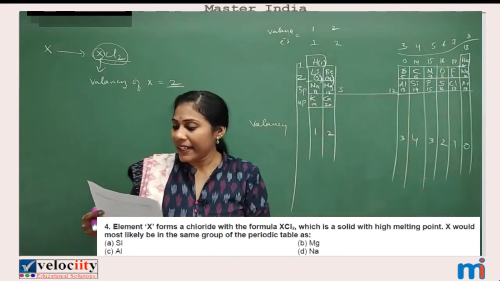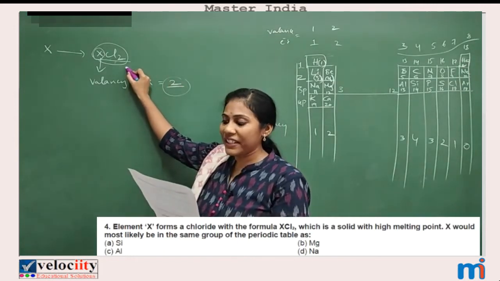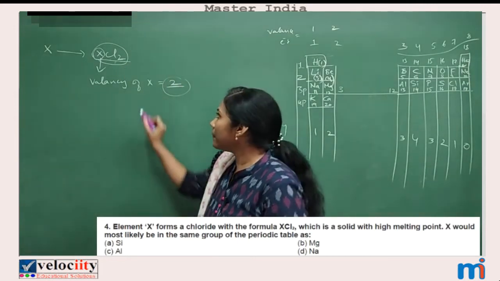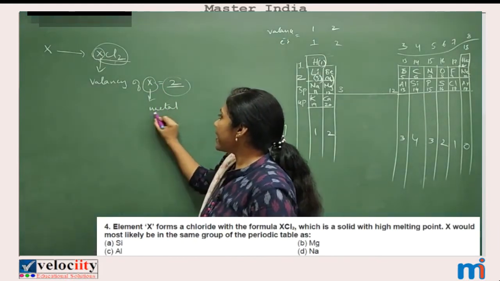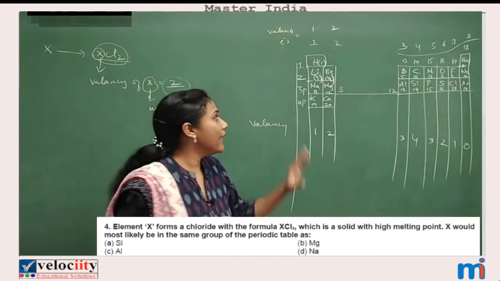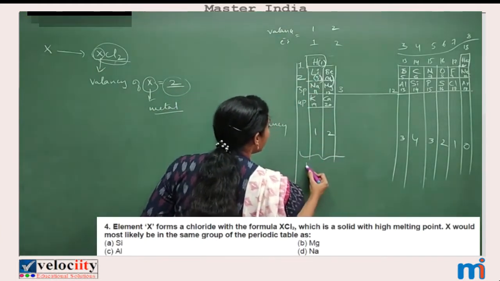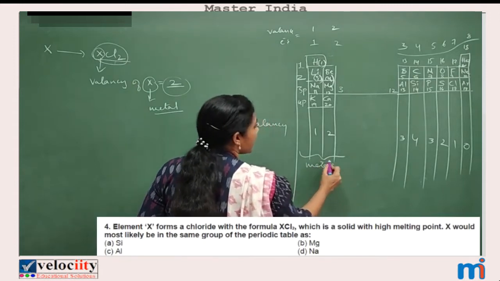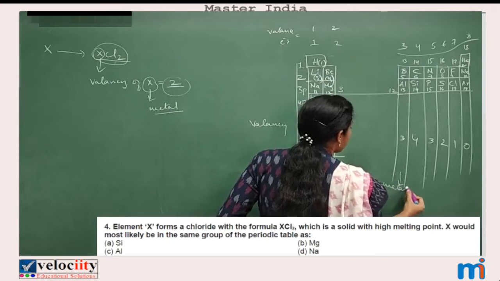But they said that the XCl2 compound is an ionic compound with high melting point. That means this X must be a metal. In the periodic table, the first and second group elements are metals. And 13th group elements are also metals.